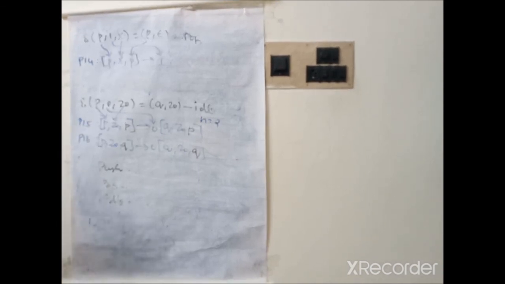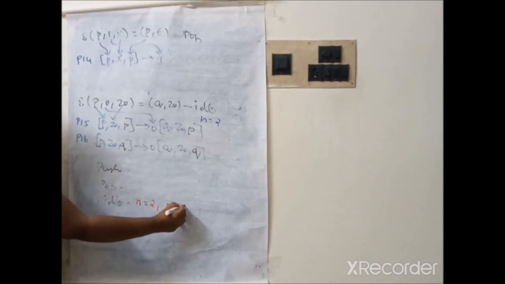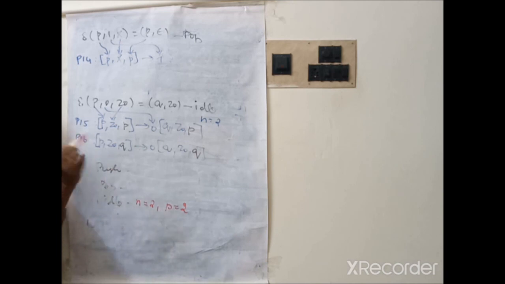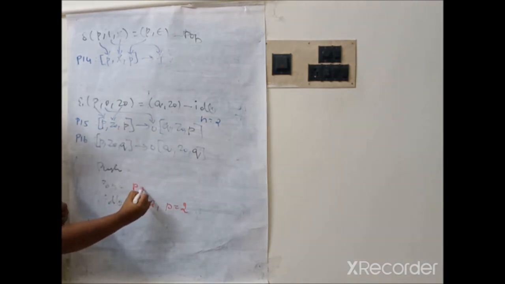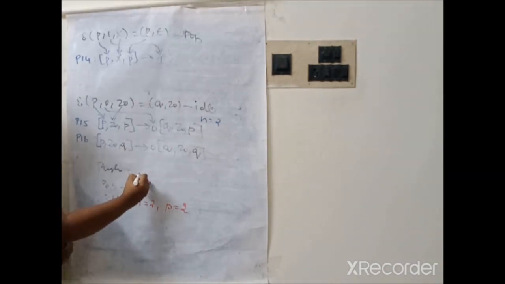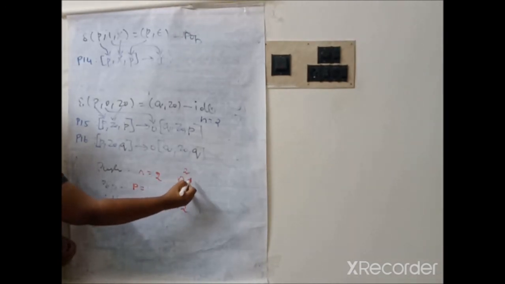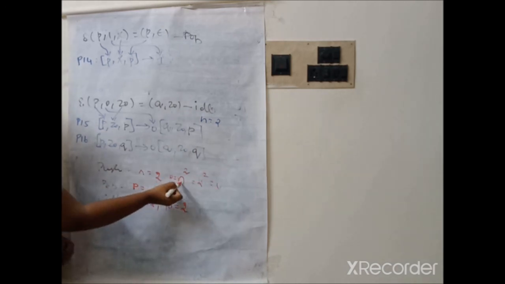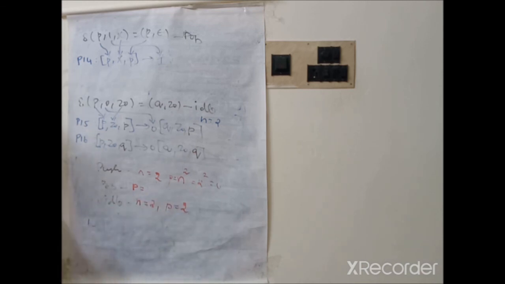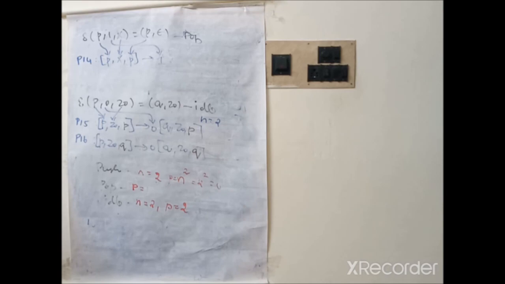Based on the number of states we can define the number of productions. For idle operation, if the number of states is equal to 2, the number of productions is also 2. For pop operation, for any number of states there will be only one production. For push operation, if we are having 2 states, it becomes n power 2, so 2 square, 4 productions. If we are having 3 states, 3 square becomes 9 productions. So in this way we can find the number of productions for push, pop and idle operations. Okay, so in this way we can convert the pushdown automata into CFG.